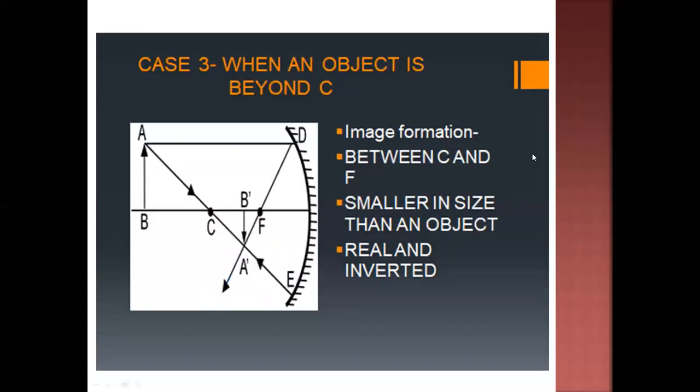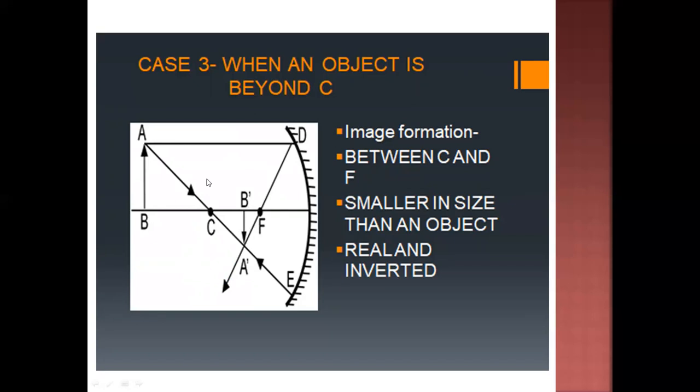Next is what will happen when the object is beyond C. Beyond C means if we shift the object towards left, the image will be shifted towards right. So the object is AB and the image is A dash, B dash.